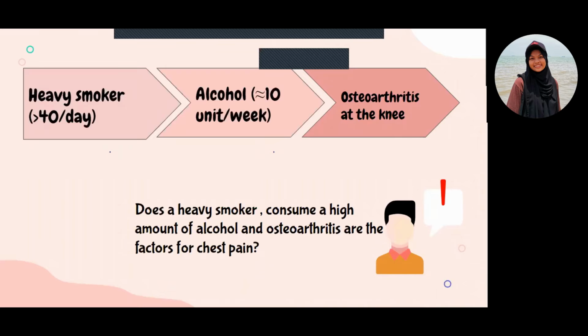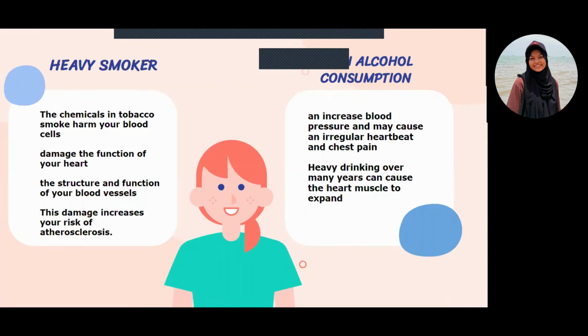Okay, so I will explain each of the factors. Next slide. And the first factor is the heavy smoker. Smoking can harm nearly every organ in our body, for example our heart, our lungs, our eyes, and others, because the chemicals in tobacco smoke can harm our blood cells and damage the function of our heart. The smoke also can damage the structure and function of our blood vessels, and this will create tension in the blood and increase the risk of arteriosclerosis, which is the building up of fat and cholesterol at the artery wall. So this will lead to chest pain.